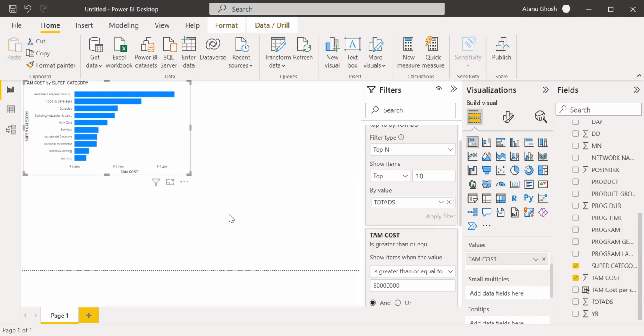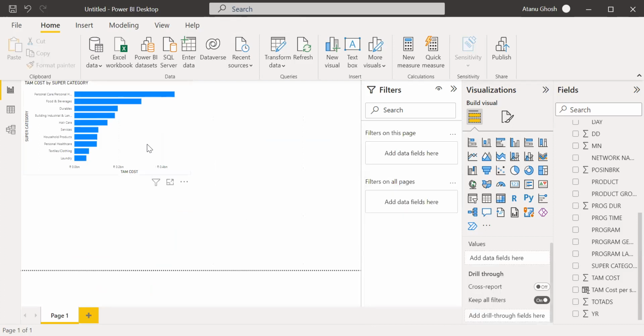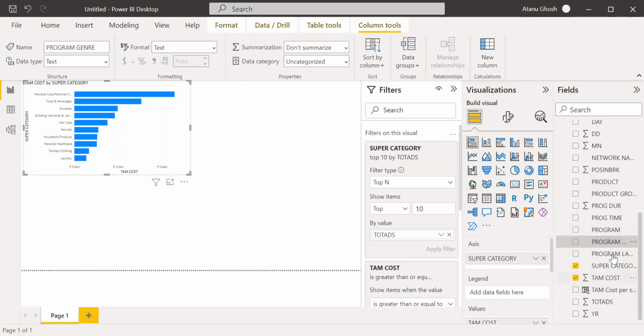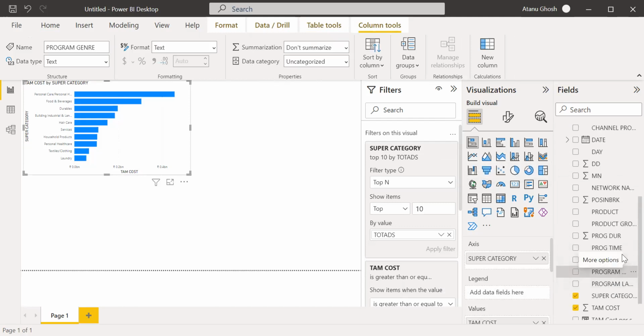So now we know how powerful the drill down feature of Power BI is, and we see that there's a hierarchy. There's a hierarchy of product, and we can easily create a super category. Then, not this one, super category, and then where is the product?